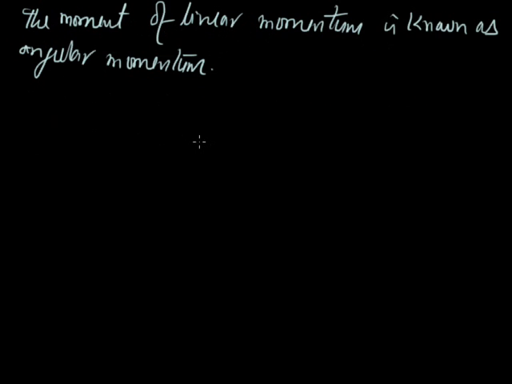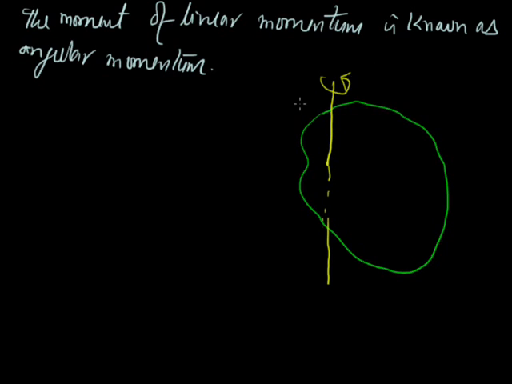Suppose this is any object. It is free to rotate about this axis, the axis of rotation. Now, consider a particle of this object at point P. Its mass is m.